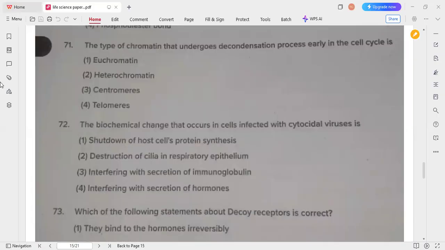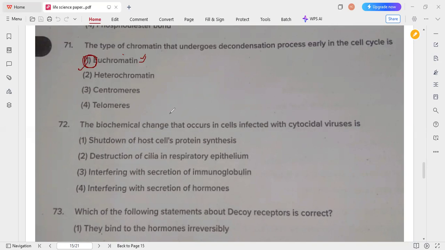The next one, the type of chromatin that undergoes a decondensation process early in the cell cycle. So here, the decondensed form of chromatin is euchromatin. Okay, euchromatin is the one that is the decondensed form of chromatin. So that's why option 1 is the correct answer for this question.